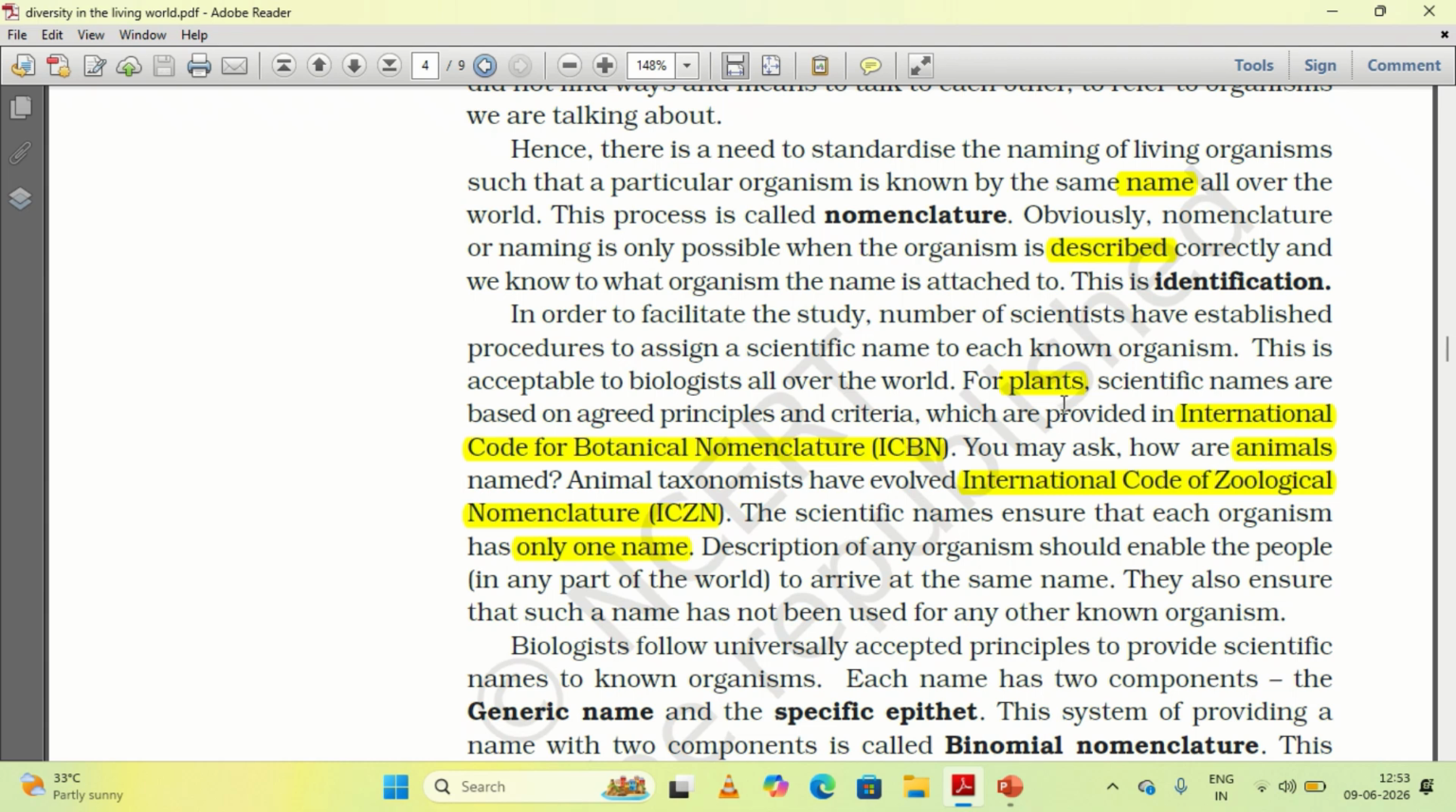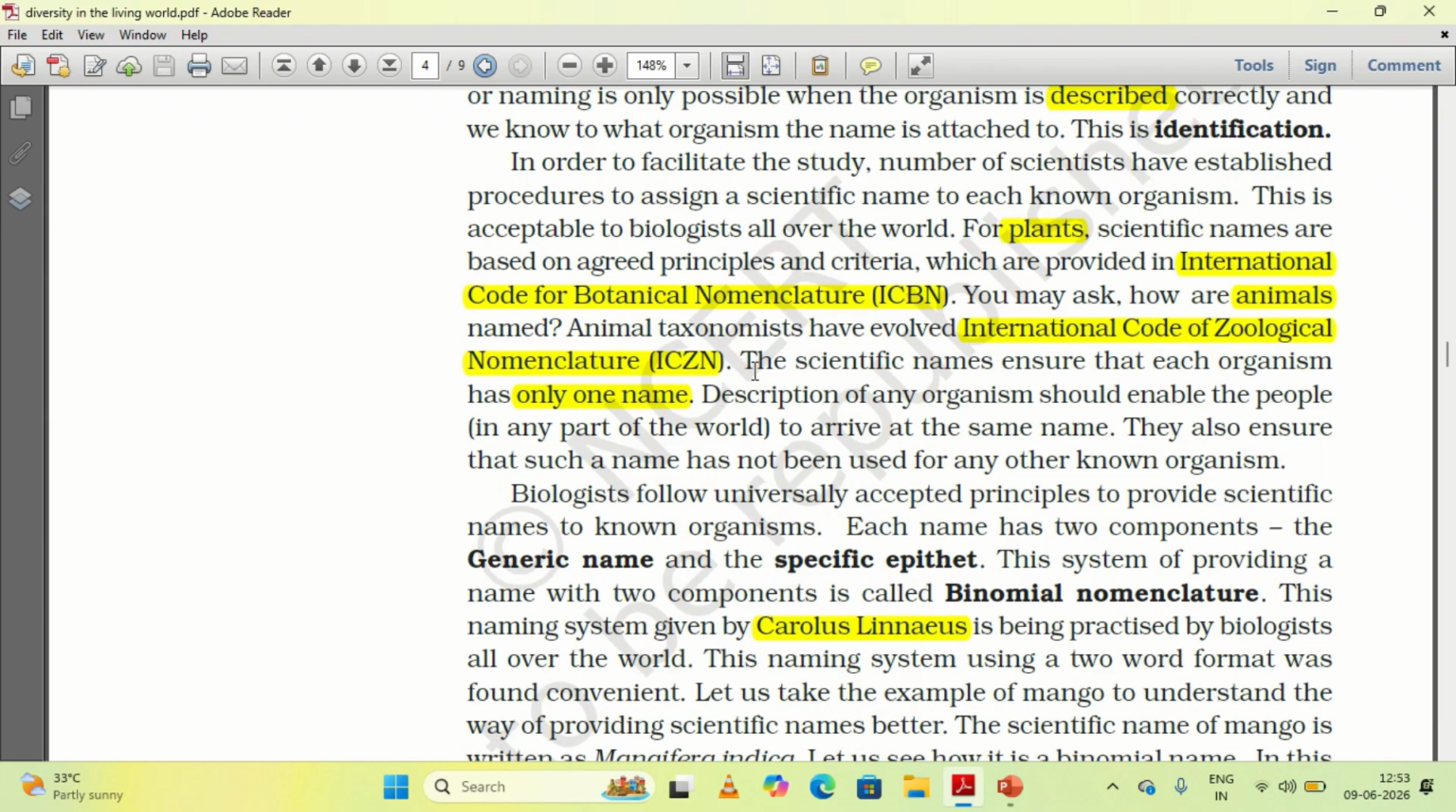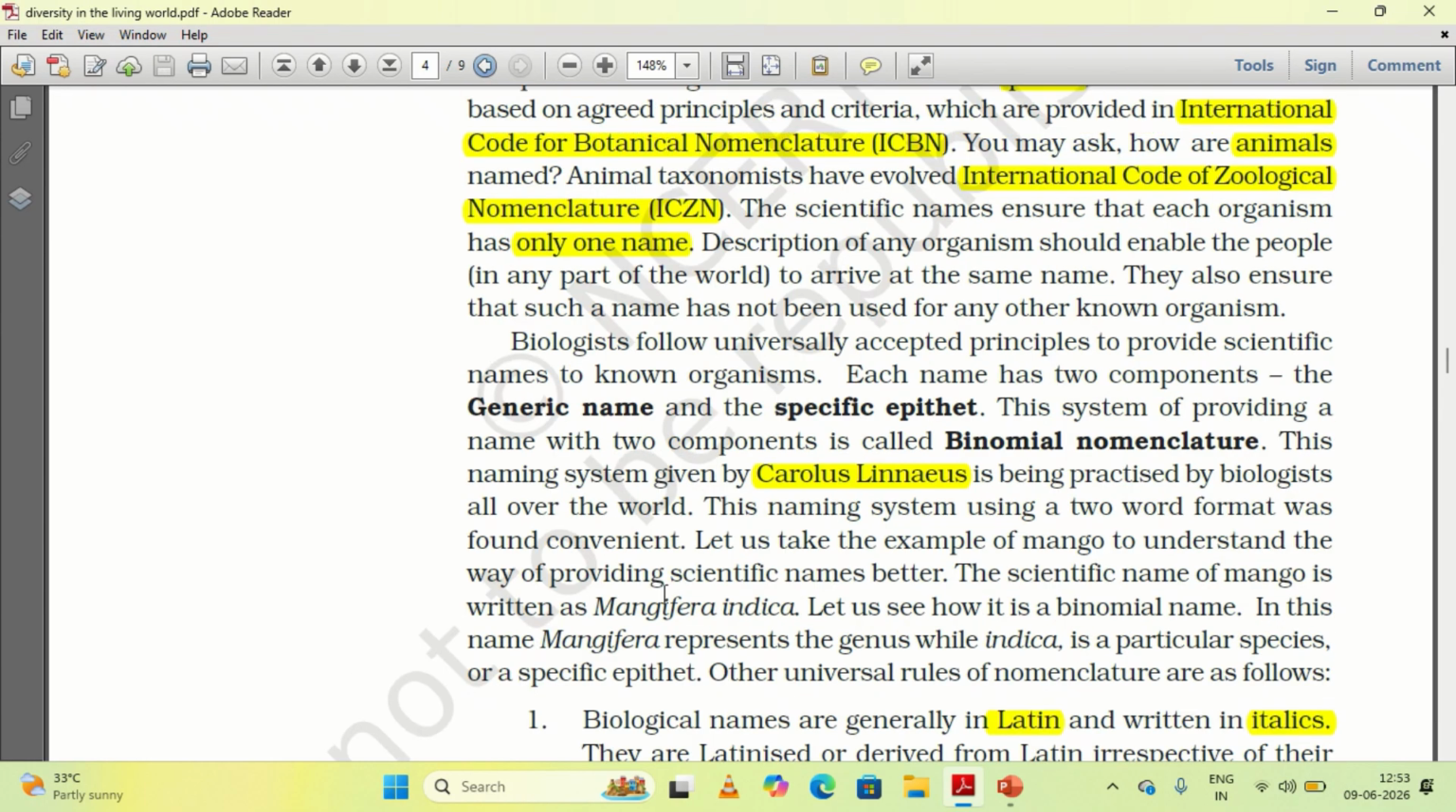So for plants, the International Code for Botanical Nomenclature will name all the plants, and for animals it is the International Code of Zoological Nomenclature. They will name these organisms, and there will be only one accepted scientific name. So let us see what the procedure is.